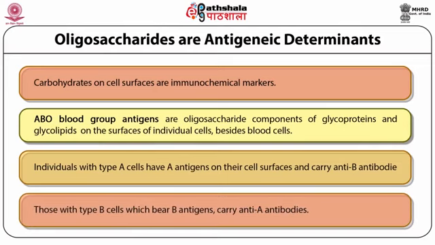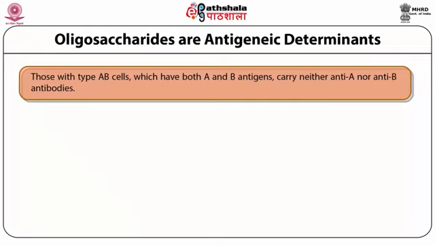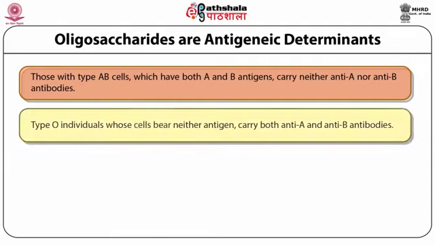Those with type B cells, which bear B antigens, carry anti-A antibodies. Those with type AB cells, which have both A and B antigens, carry neither anti-A nor anti-B antibodies. Type O individuals, whose cells bear neither antigen, carry both anti-A and anti-B antibodies.